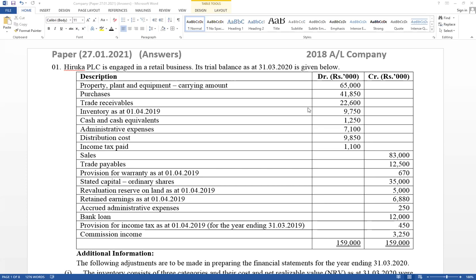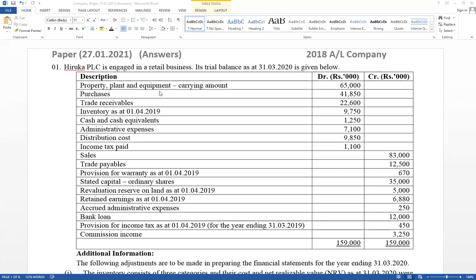Right, see this example, this is the 2018 A/L paper, question number 1. First one is the trial balance. It has given Hiruka PLC engaged in retail business and given the trial balance as at 31st March 20. Sometimes it has given manufacturing and trading business, but this is a trading business, retail business. End of the year 31st March 20. Think about the time interval concept, periodicity concept. We have to provide information annually.